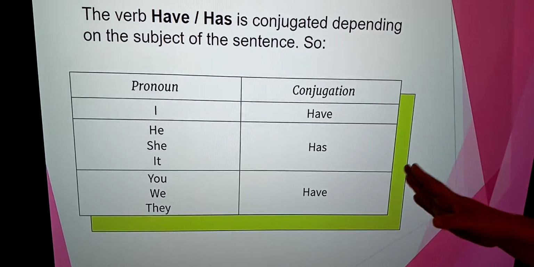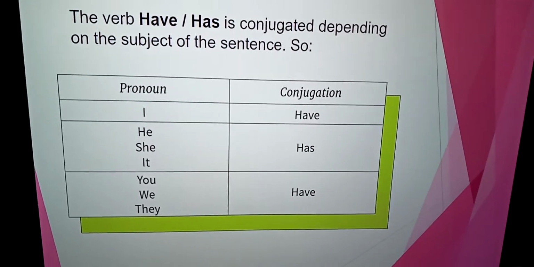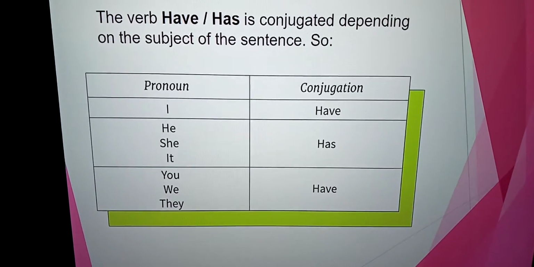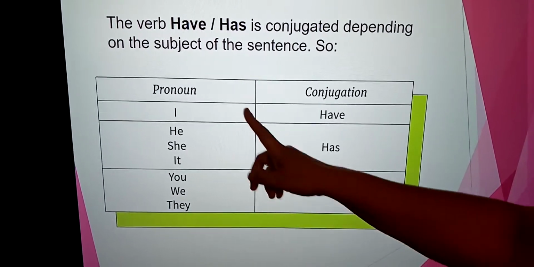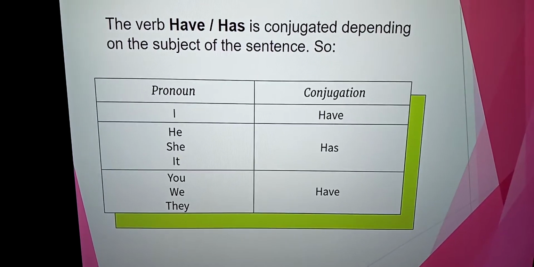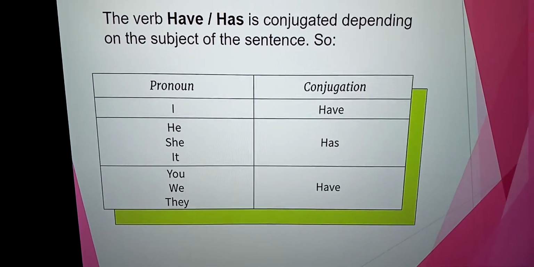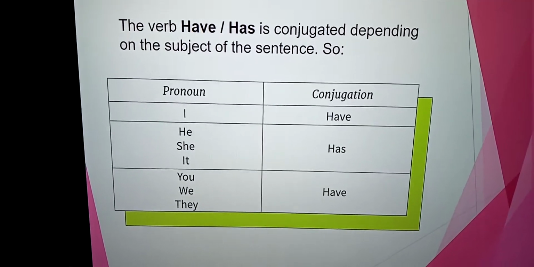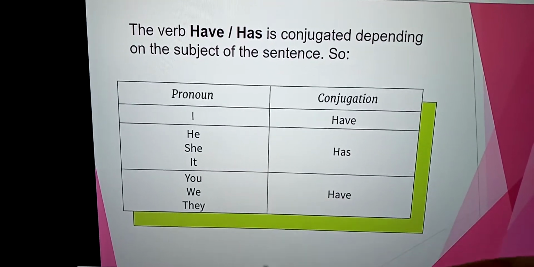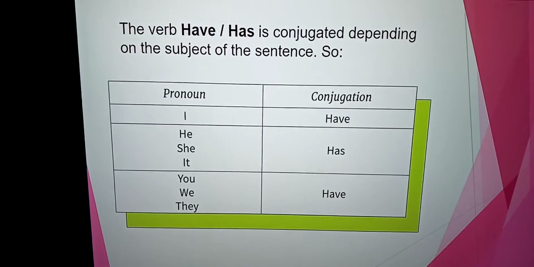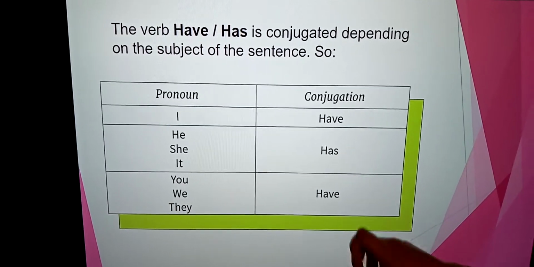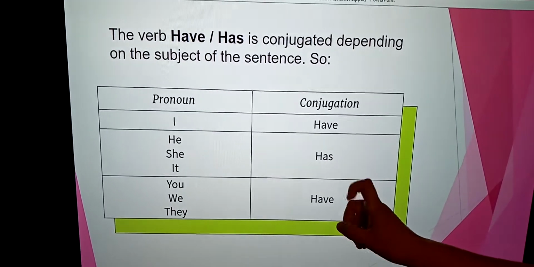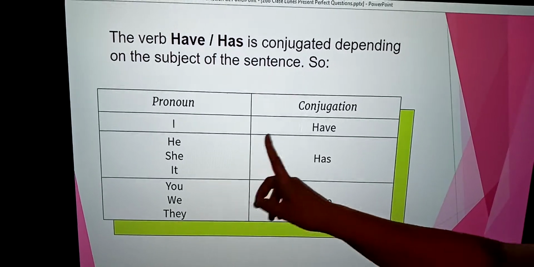Let's see the pronouns and their conjugations. I have. He has. She has. It has.